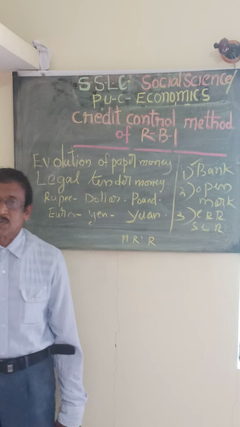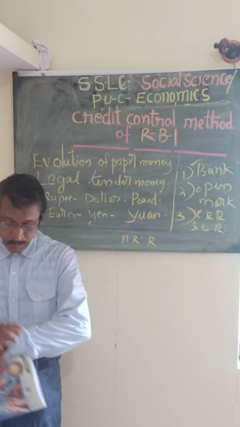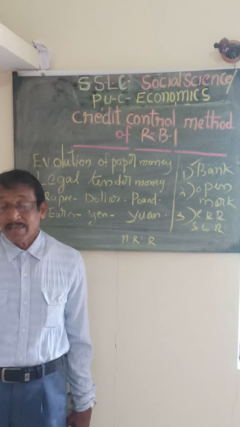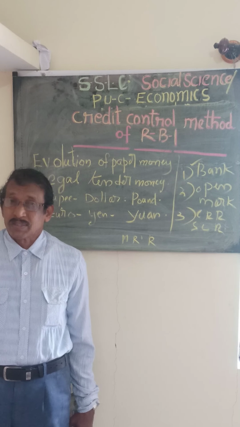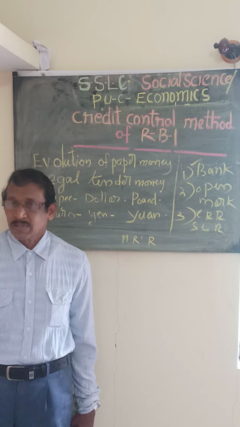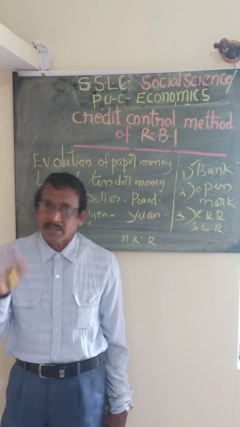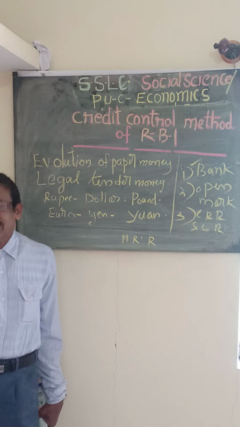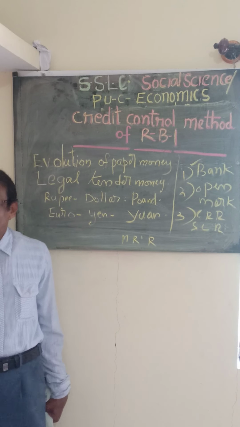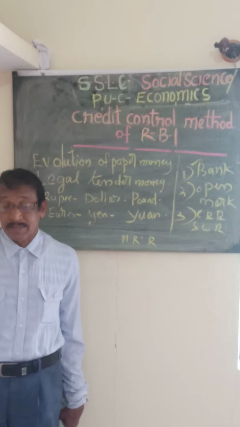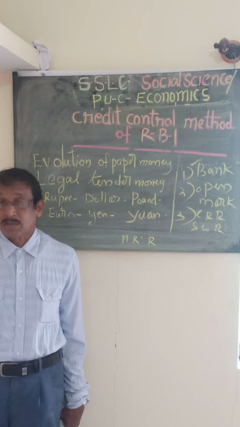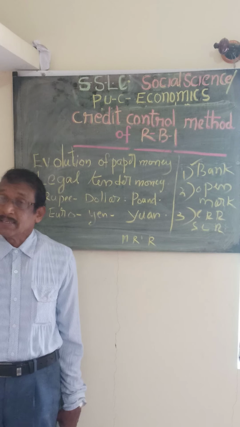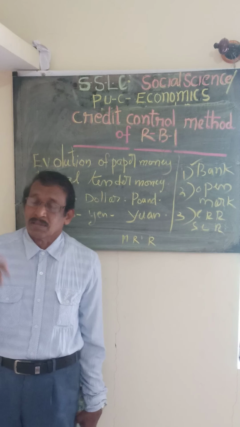Next one is moral suasion. Sometimes the Reserve Bank will persuade or advise the commercial banks to take certain action, like not giving more amounts. That's advice given by the Reserve Bank. Next one is direct action. If the Reserve Bank gives some direction to the commercial banks to follow certain steps, but the commercial banks are not following those steps or advice, the Reserve Bank can directly enter and impose a penal rate of interest on the bank.